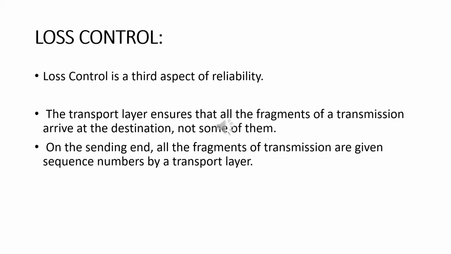The next one is loss control. Loss control is the third aspect of reliability. The transport layer ensures that all the fragments of the transmission arrive at the destination, not just some of them. On the sending end, all the fragments of a transmission are given sequence numbers by the transport layer. These sequence numbers allow the receiving transport layer to identify the missing segment.